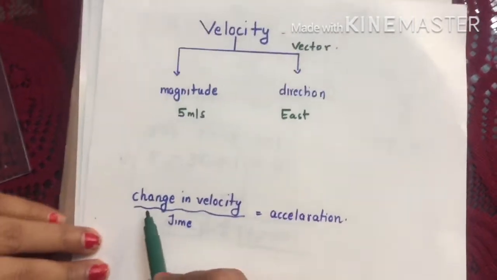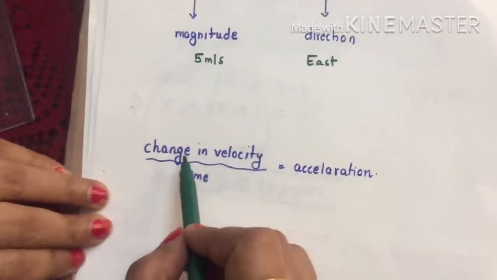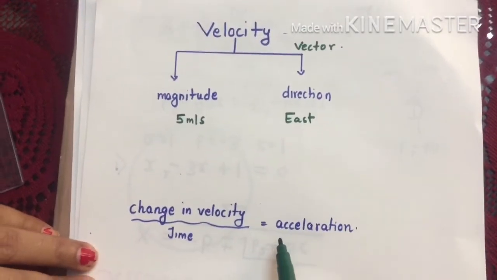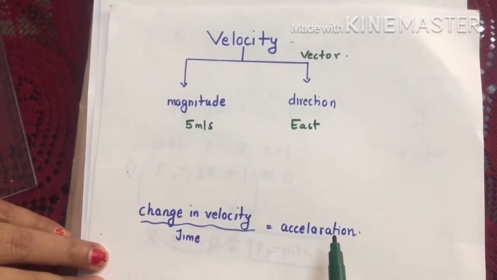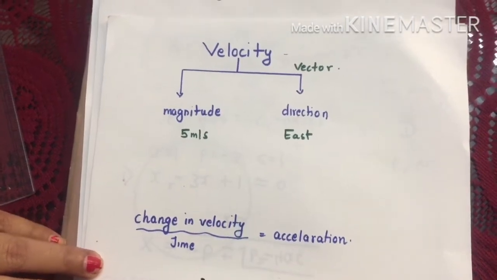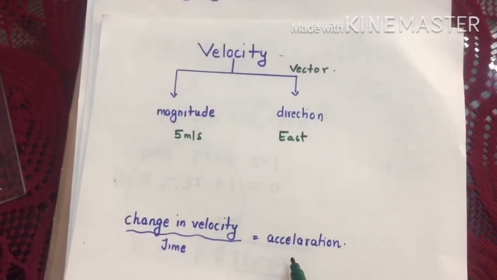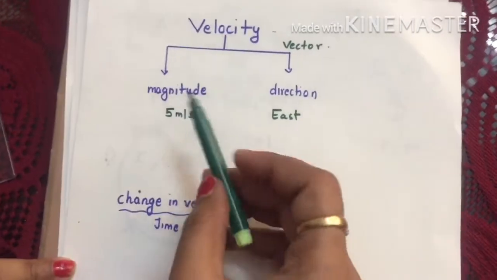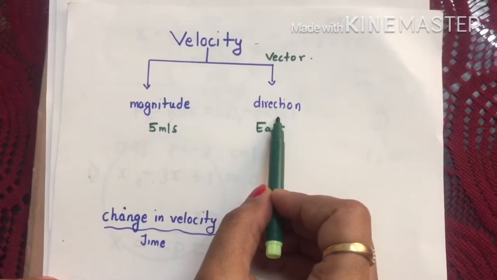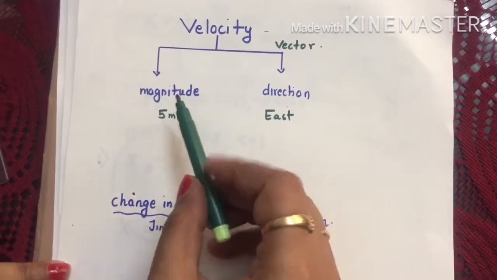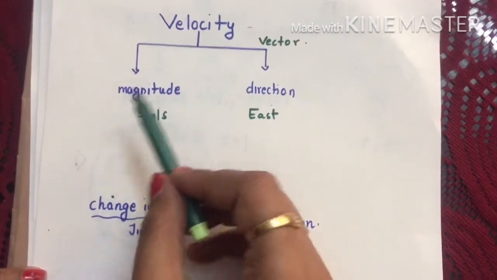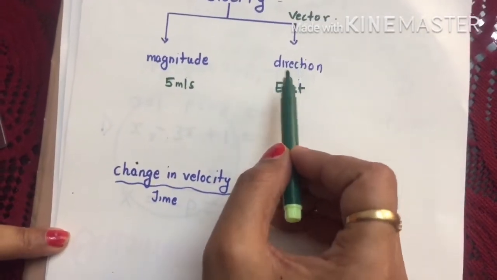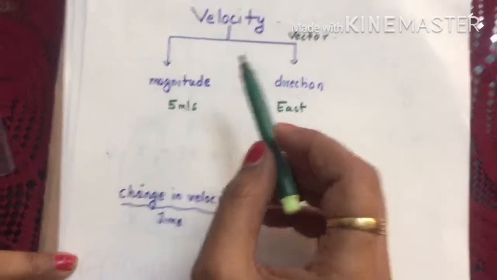Now one more thing you have already learned: whenever there is a change in velocity in a given time, that motion is known as accelerated motion, or we can say that change in velocity per unit time is acceleration. This change can be in magnitude, in direction, or in both. If the magnitude changes, the velocity is changing, and if the direction changes, the velocity is also changing.